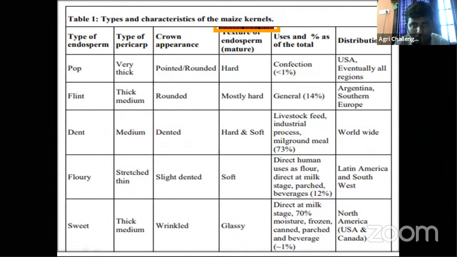Mostly 1% of total maize. Then distribution, mostly cultivating in USA and eventually all regions of the country.